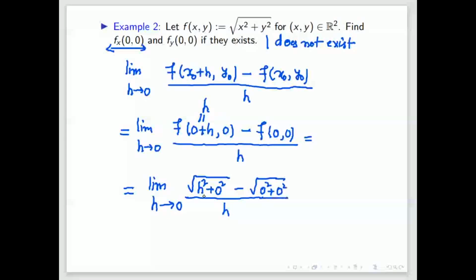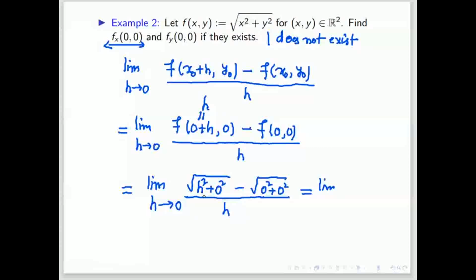I apply the definition of the function, so this will give 0. It will give the square root of h square, which is mod h. So the numerator is mod h, divided by h.